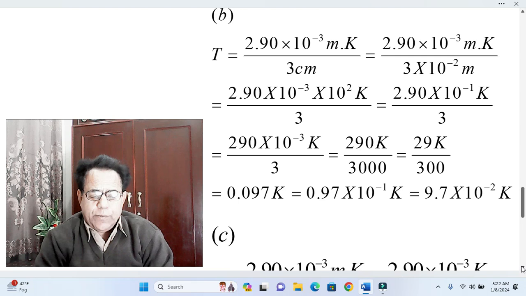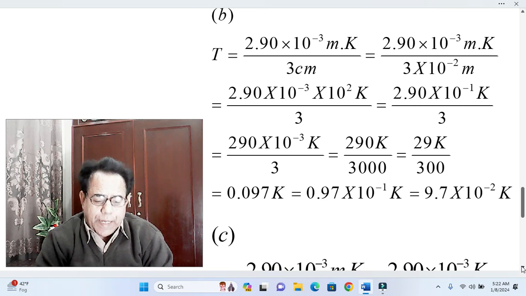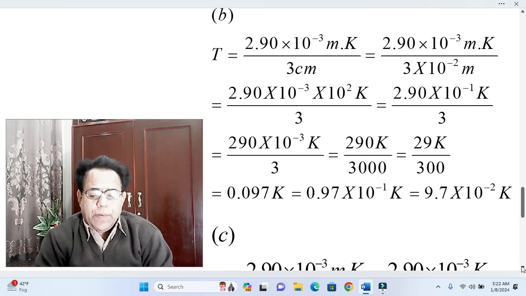That is to say centi in the denominator is equal to 100 in the numerator. In the next step, we have rearranged 2.90 as 290, and due to this arrangement, our 10 raised to the power minus 1 will be changed to 10 raised to the power minus 3.